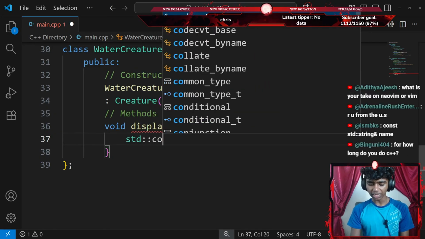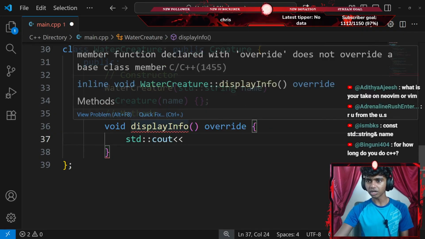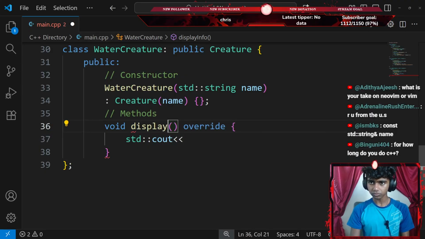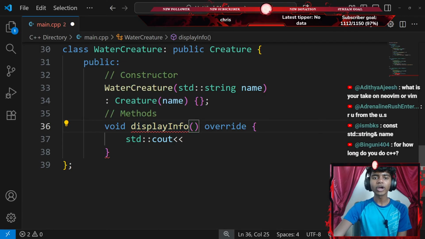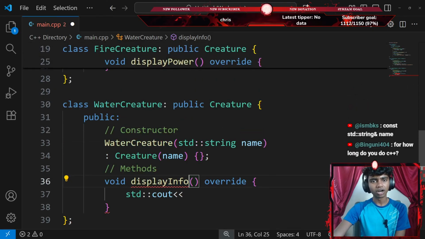Now I'm going to be adding a standard console output with an insertion operator. I think I spelled this wrong. There we go. Okay, constant standard string name. Oh, I should actually start using the const.